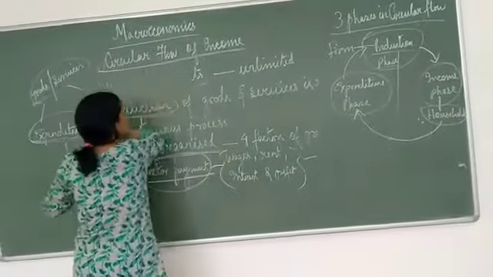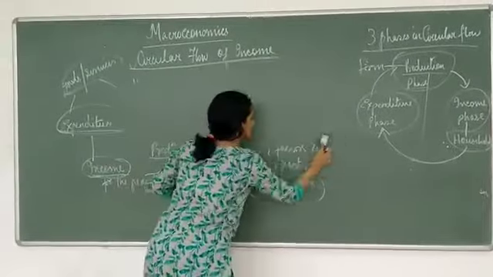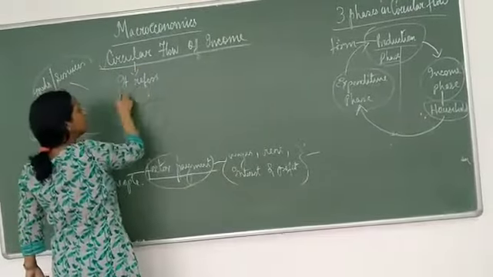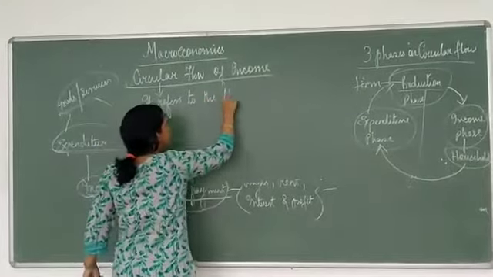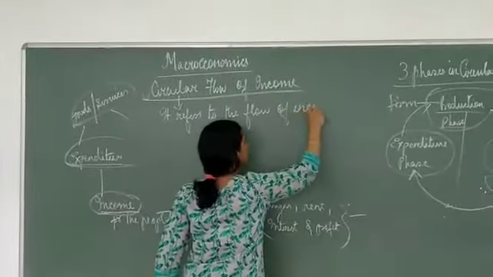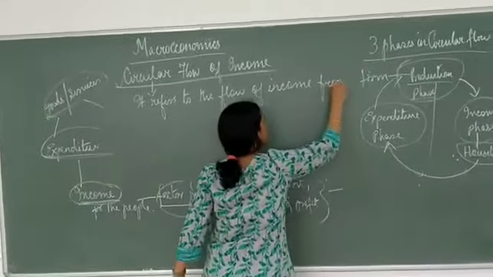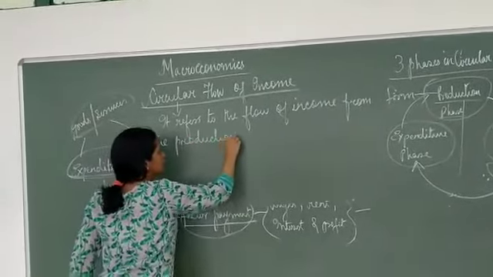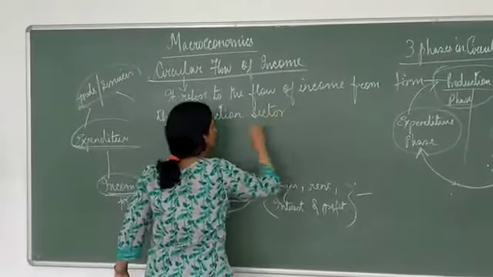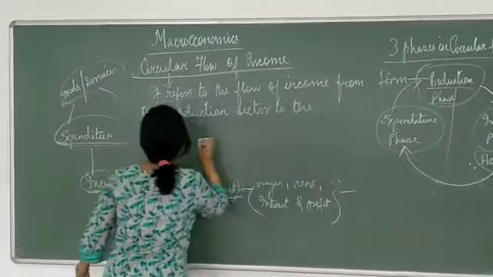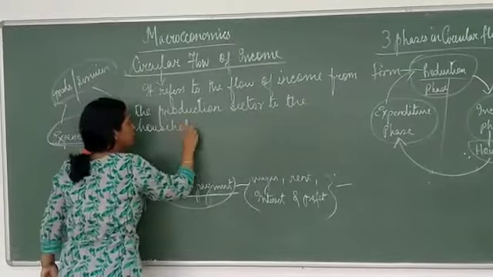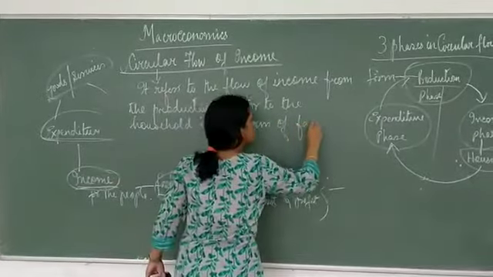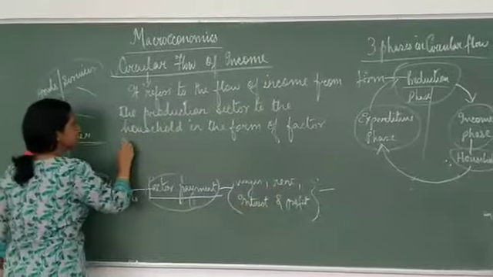I am writing the definition here. So what is circular flow of income? Keeping that chart in mind, it refers to the flow of income from the farm sector to the household sector in the form of factor payments.